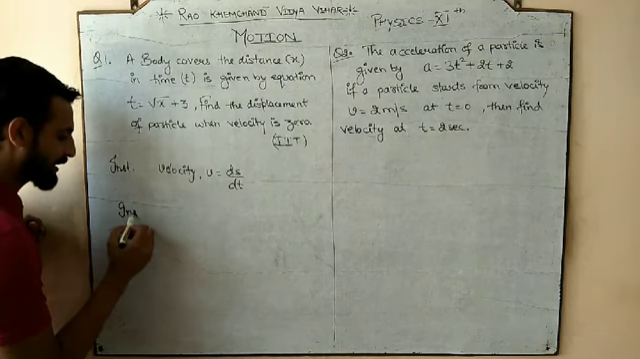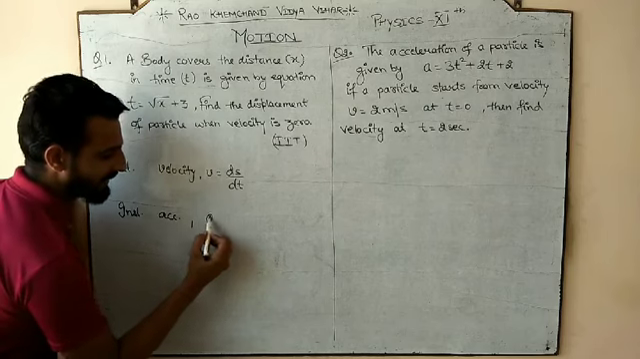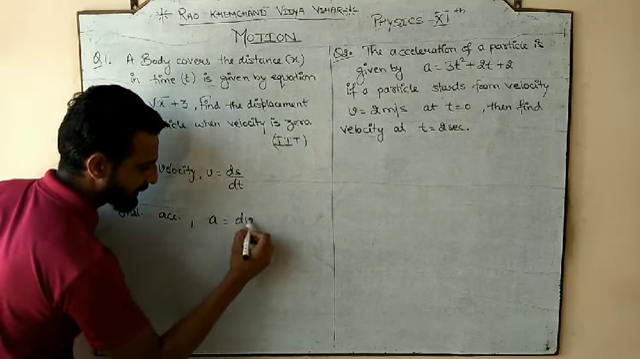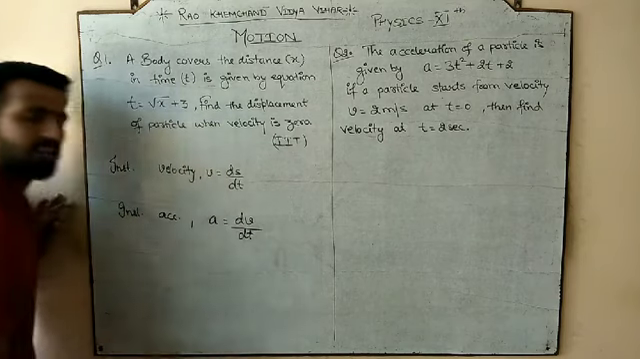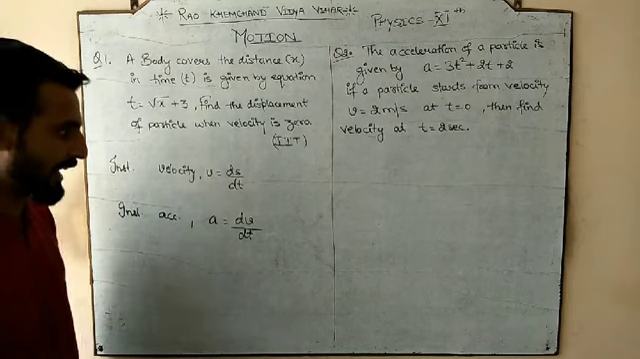Similarly, we also discussed instantaneous acceleration. So what is instantaneous acceleration? Instantaneous acceleration is dv by dt, the small change in velocity over the small change in time.